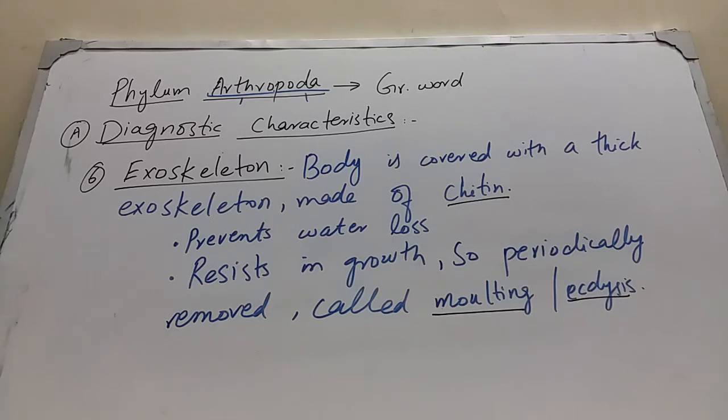Periodically means with the passage of time, when the arthropods grow in size, the exoskeleton is removed and the growth occurs and the body is covered with a new exoskeleton. So this periodic removal of exoskeleton from the body is known as ecdysis or molting.